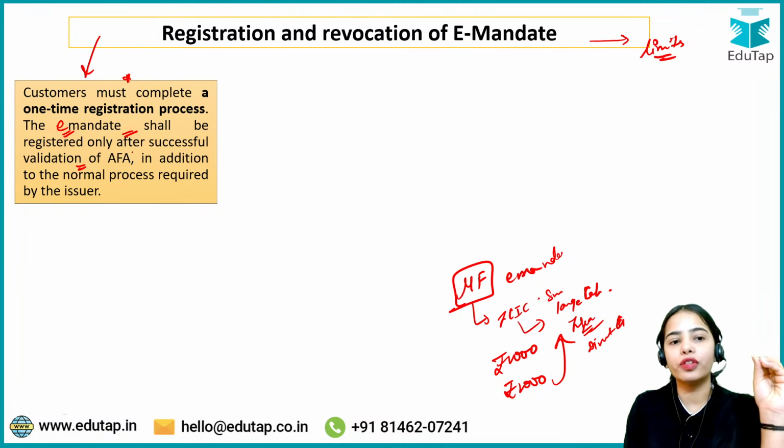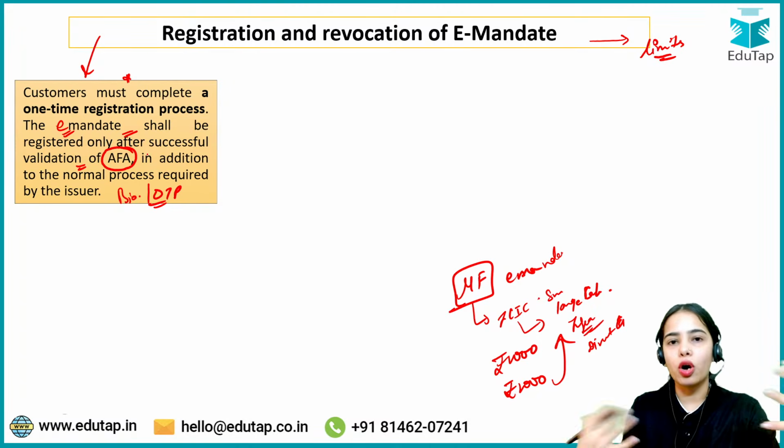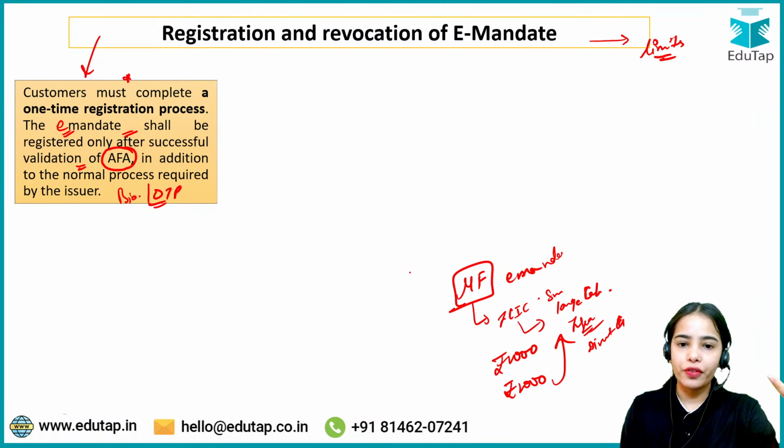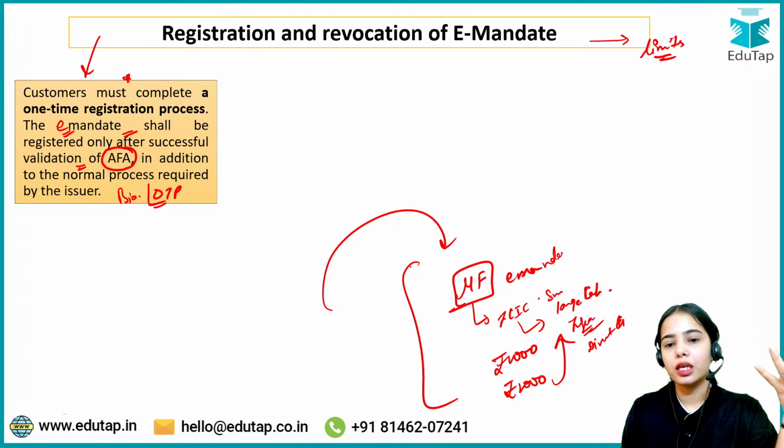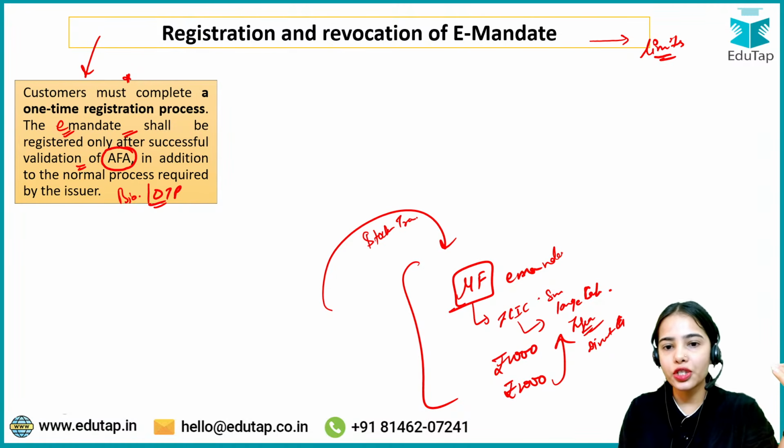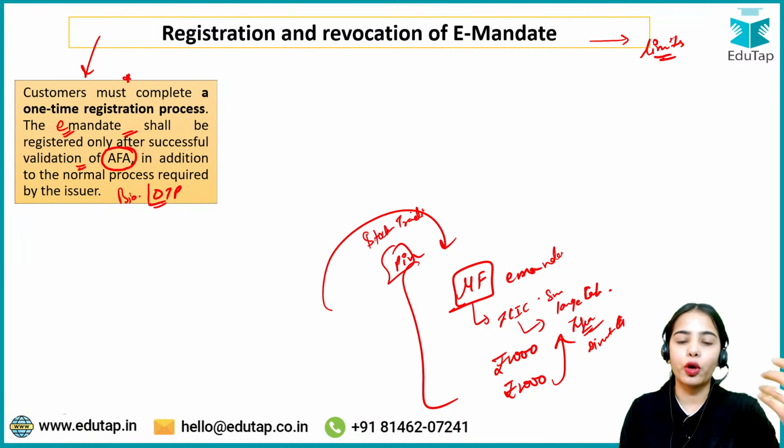The mandate shall be registered only after successful validation. The electronic mandate will be registered, and the registration process will be completed, only after successful validation of the additional factor authentication. Additional factor authentication can be your biometric or the OTP, that is in addition to the normal process that is followed. When you are entering the stock trading app, you might have to put a PIN, or you might have to give a biometric to enter the stock trading app.